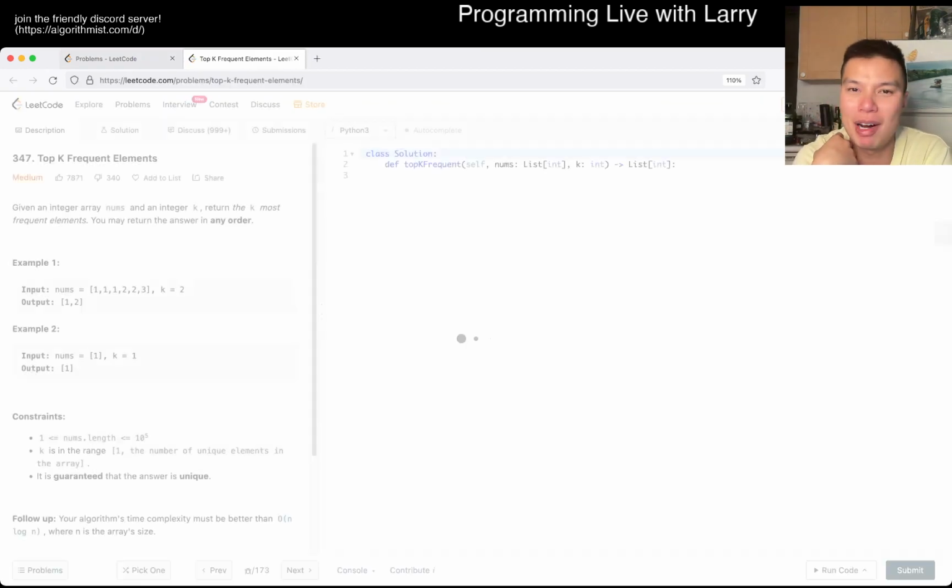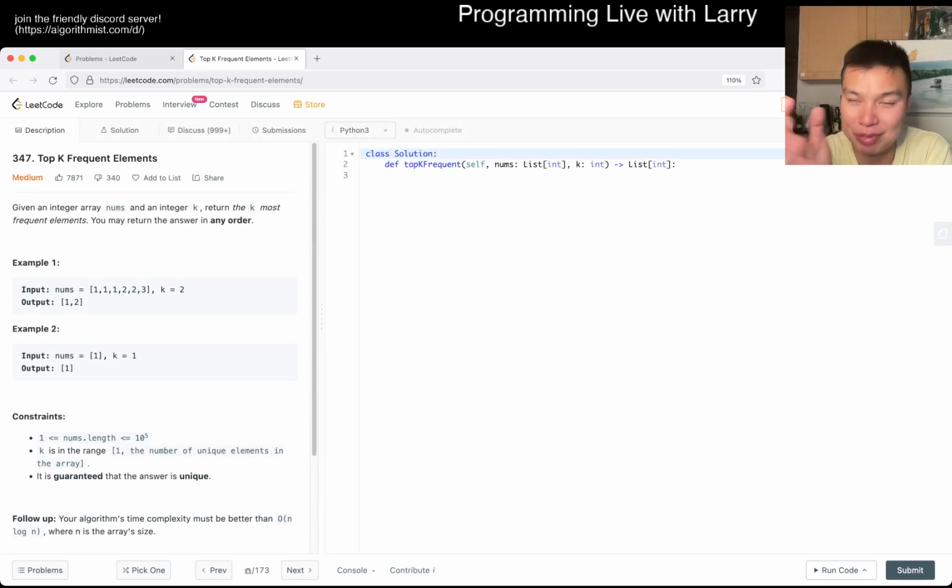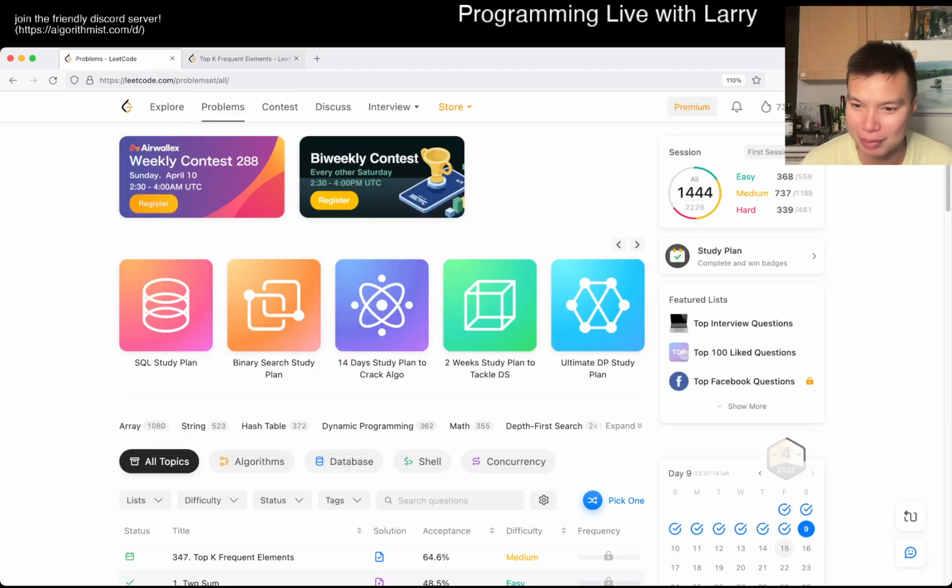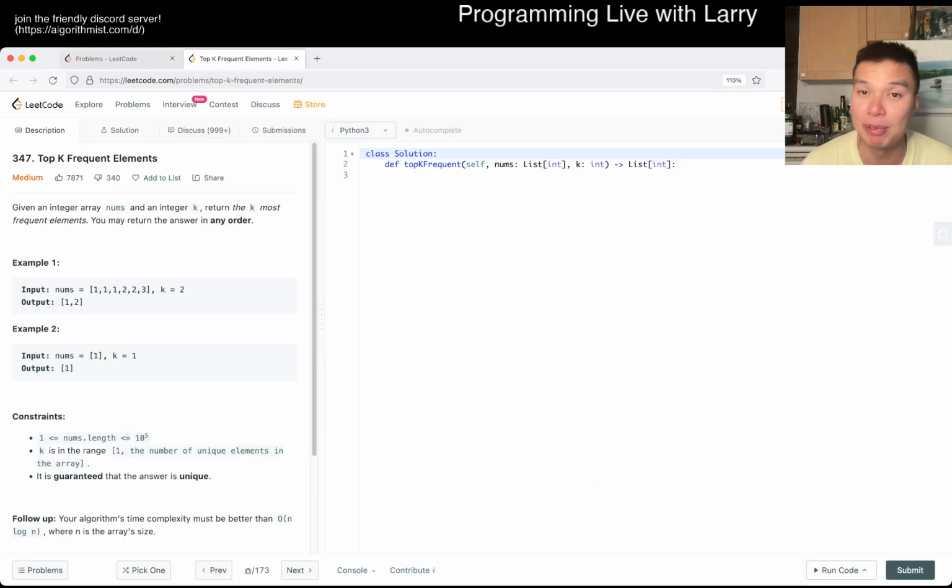Let me know what you think about today's problem, and how Leetcode's been doing with these themed weeks or themed days. If you're joining us only this month, you'll notice that the last couple of problems are top K and heap related, which kind of always gives away the game. I think the hardest part of solving a problem isn't necessarily knowing what to do with an algorithm. I mean, it may be when you're starting out, but it's identifying which algorithm to use. If you have a hint that it is going to be heap, it makes these problems a lot easier, or at least it gives the trick away a little bit.